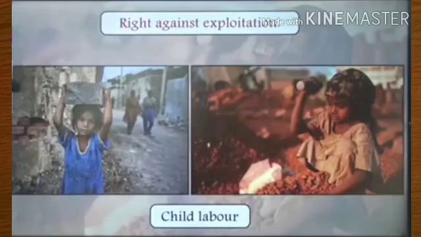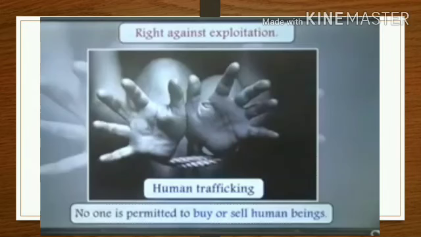So child labor is illegal according to the Constitution of India because we have a fundamental right, that is right against exploitation. Every human being is free to choose what they want to do and how they want to live their lives. They cannot be forced to do something or they cannot be bought or sold. Human beings are free individuals and our country has given this right to every citizen. So human trafficking is illegal.